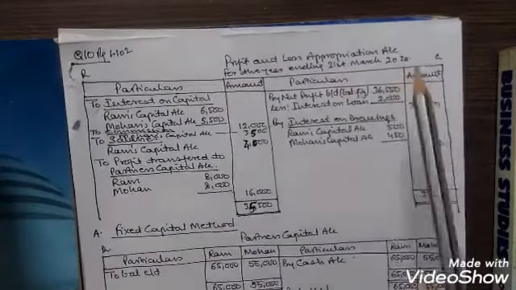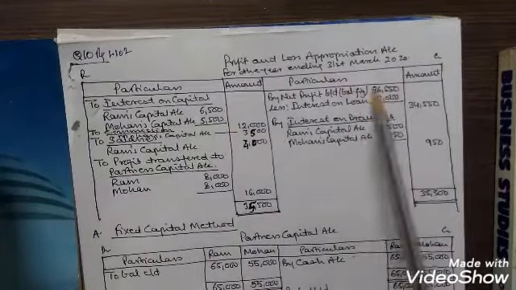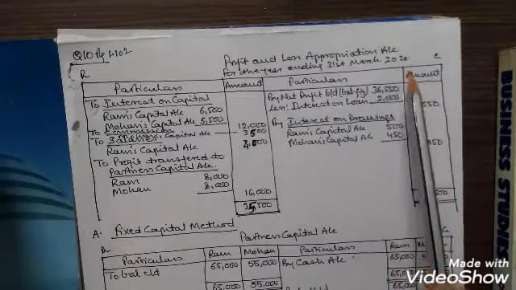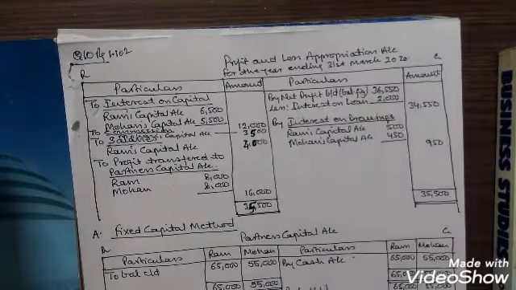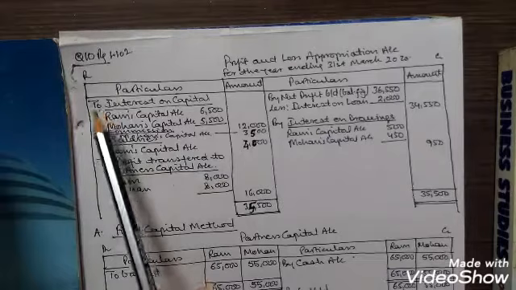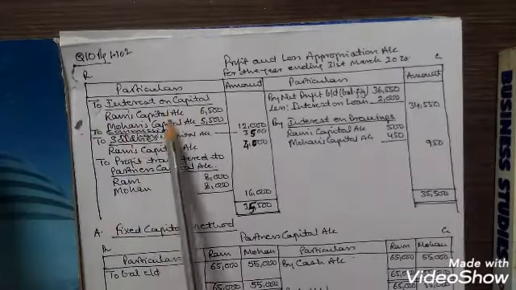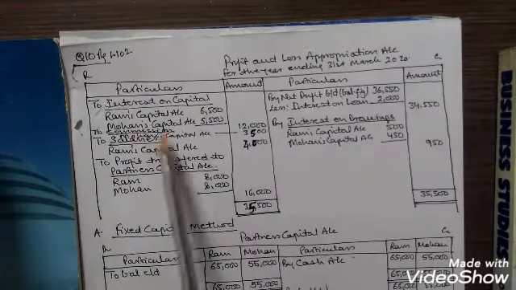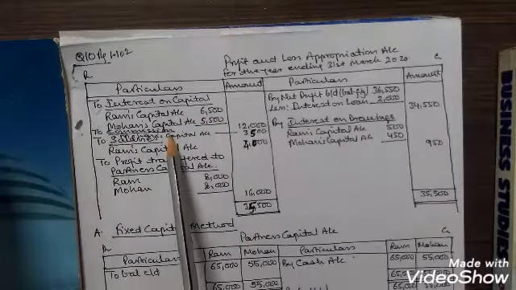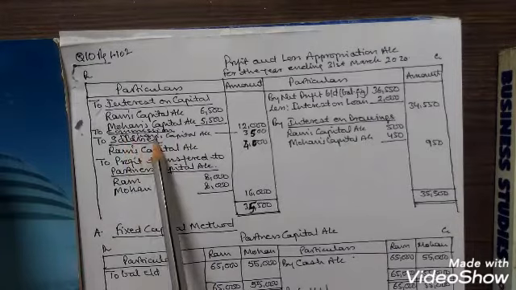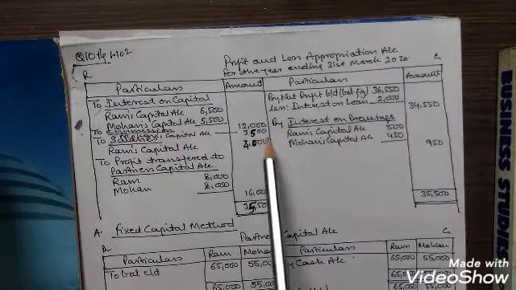The profit and loss appropriation account for the year ending 31st March 2020. So here this net profit is to be calculated as I have added in the question. So we will start with the other appropriations first, and then we will come to the net profit. We will start with interest on capital. Ram's capital account 6,500, Mohan's capital account 5,500. Then commission which is given to Mohan. So Mohan's capital account 3,500.